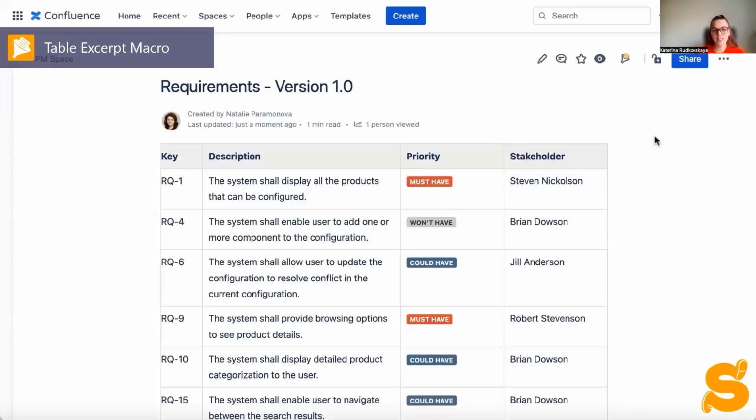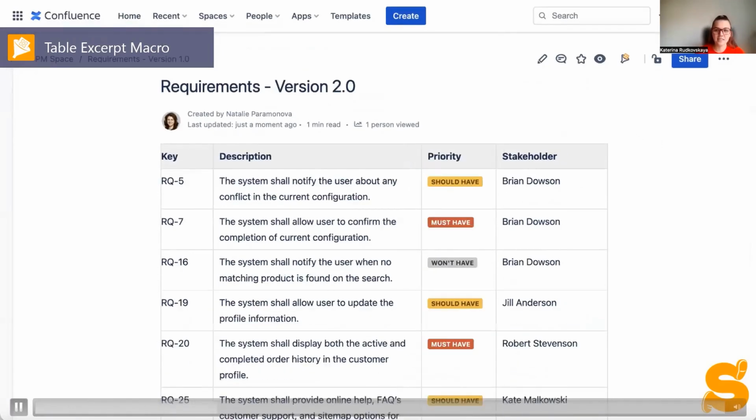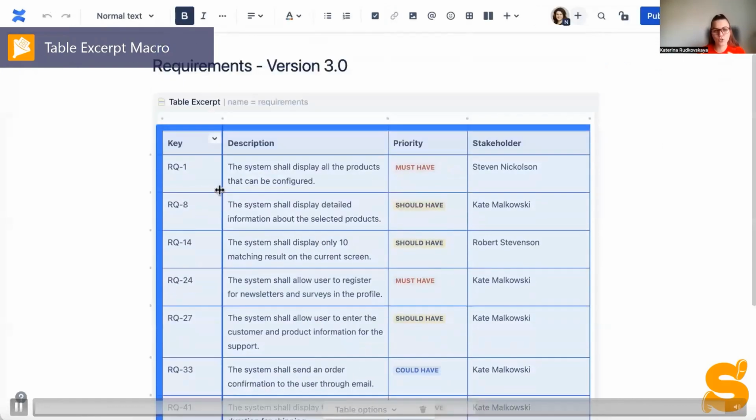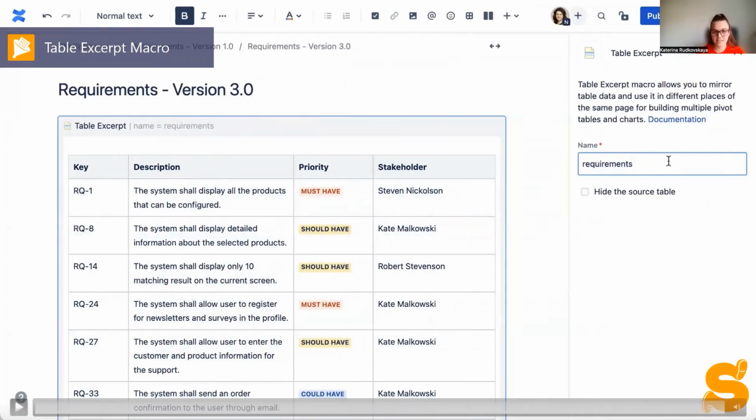You can pull out data from similarly structured tables placed on different Confluence pages and show them as a single data source. You should wrap your table with the Table Excerpt macro and create a reference to your table. It needs to reuse data anywhere in Confluence.